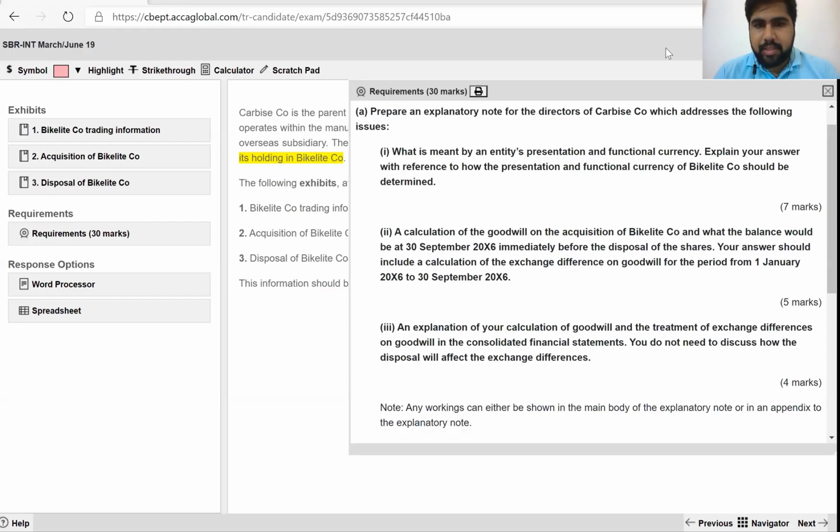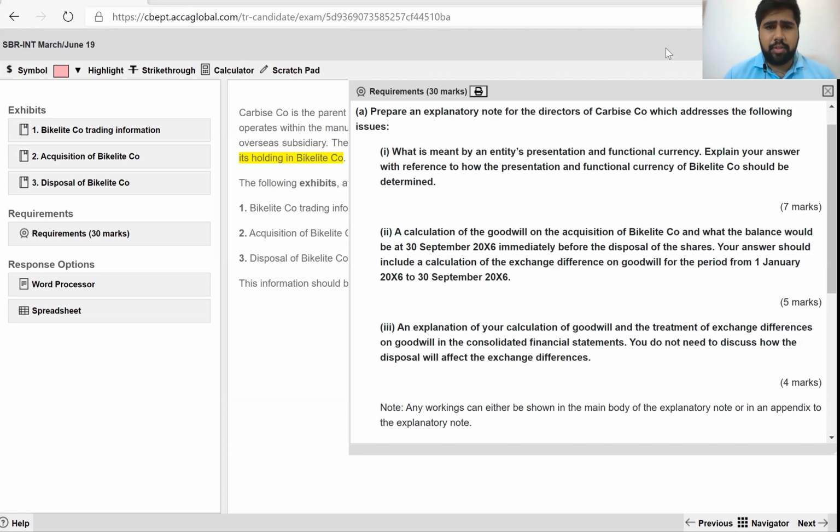Now, as for the second requirement of part A, it says a calculation of the goodwill on the acquisition of Bike Light Company and what the balance would be at 30th September 2026 immediately before the disposal of the shares. The company was acquired on 1st Jan 20x2, so you first need to calculate the goodwill, and then what would the balance be on 30th September 20x6? Your answer should include a calculation of the exchange difference on goodwill for the period from 1st Jan 20x6 to 30th September 20x6.